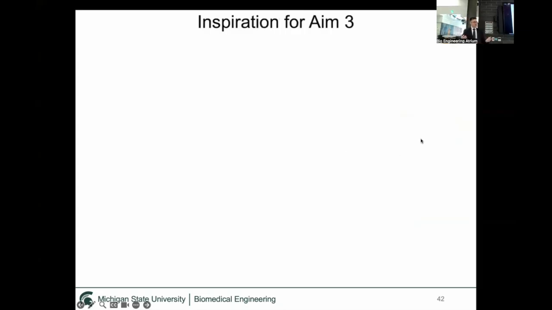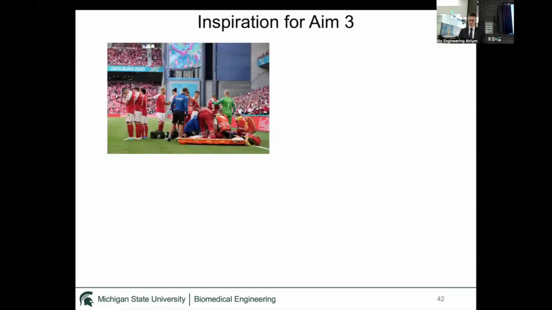So for aim 3, I wanted to use it for a clinical purpose, to study something clinical that someone could potentially benefit from in the near future down the road. So I was looking for inspiration of what to use this model for. I joined the lab during COVID, so a lot of weird things were going on during COVID. And I am kind of a sports fan, so there were some pretty high-profile incidents that occurred during my time starting out in the lab. One of which was during the Euro 2020 championships when Denmark's main man collapsed all of a sudden during a game. It was actually being played in 2021 because COVID kind of shut everything down in 2020.